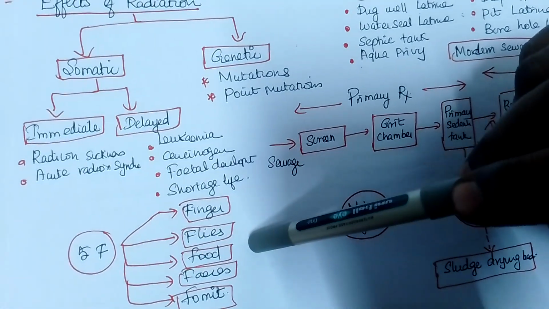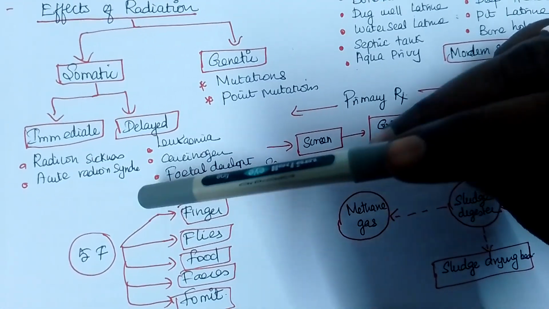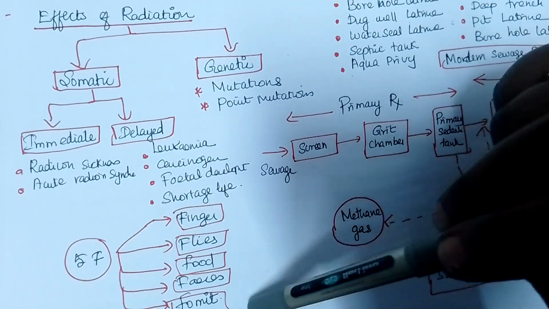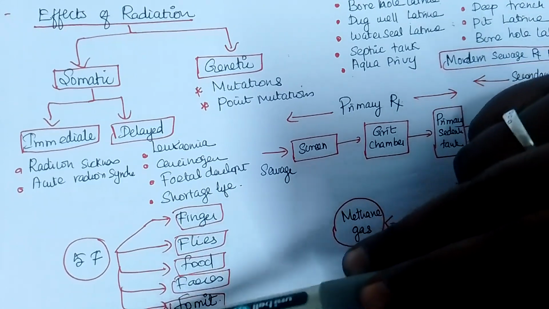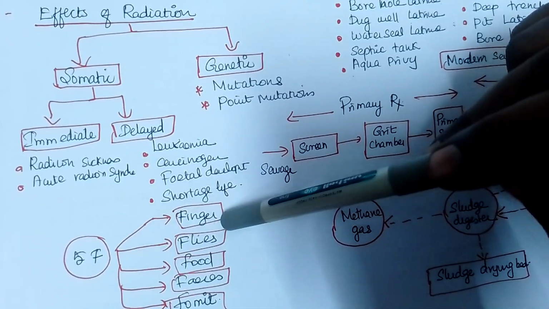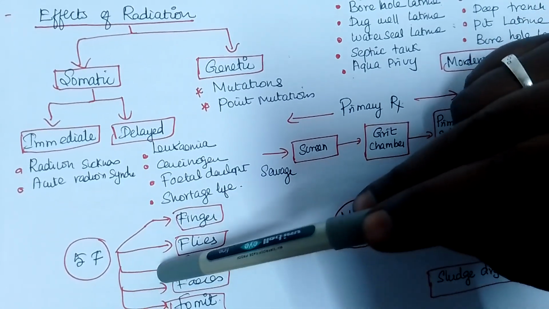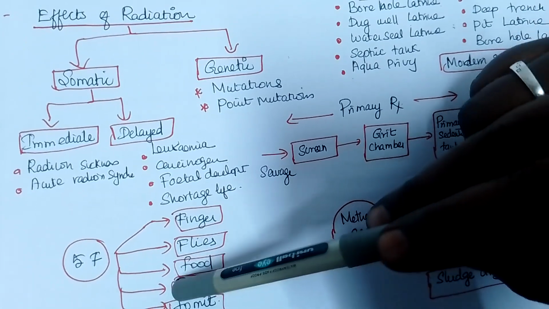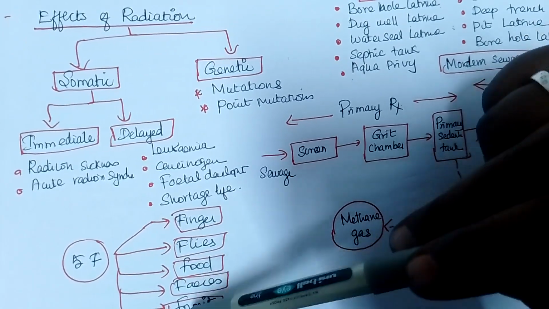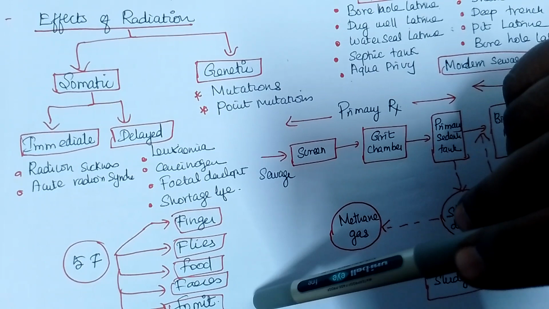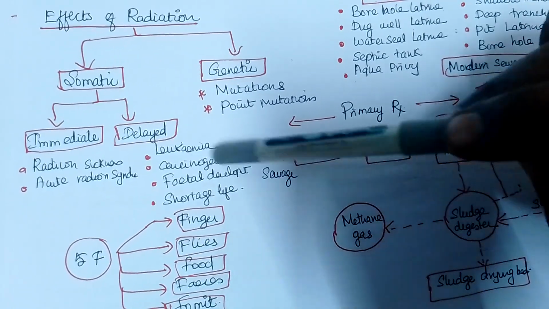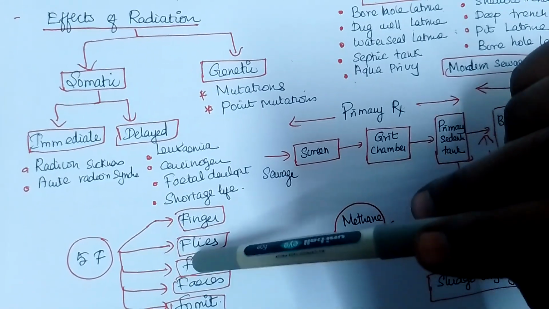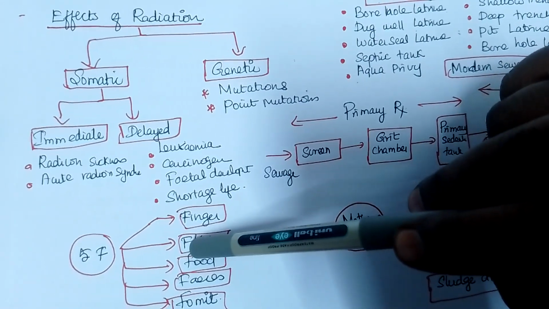What is 5F in prevention of diseases? Finger, flies, food, feces and vomit. This is how these diseases are spread to humans. So you put a line: clean the fingers, control the flies, take correct food, for feces avoid open field defecation, and for the vomit, the inanimate objects, you have to make them hygienic. This 5Fs, if they ask for a 2-mark question, you write it.